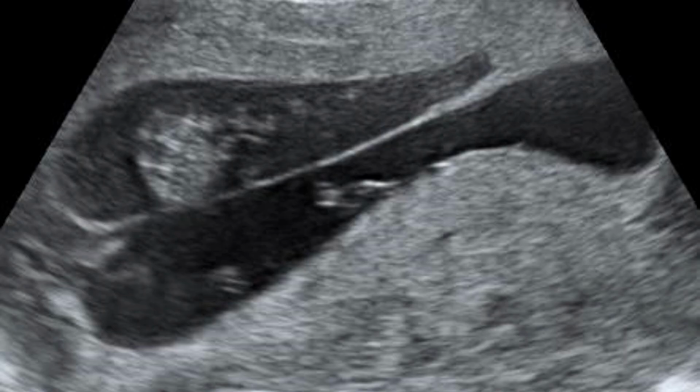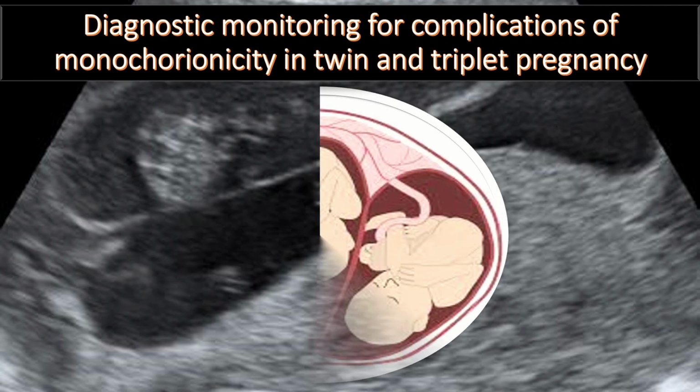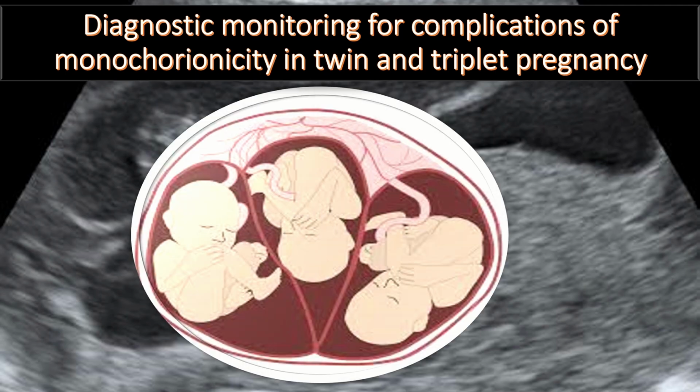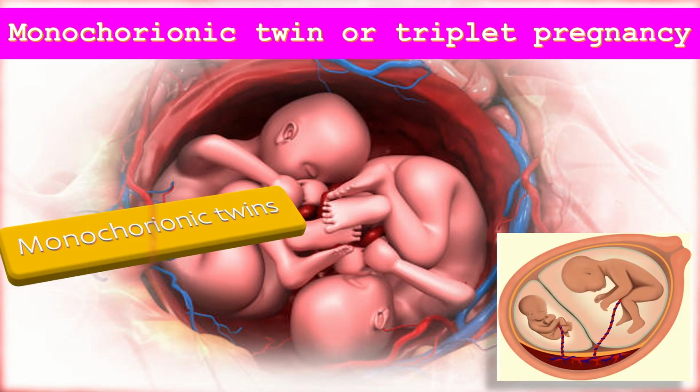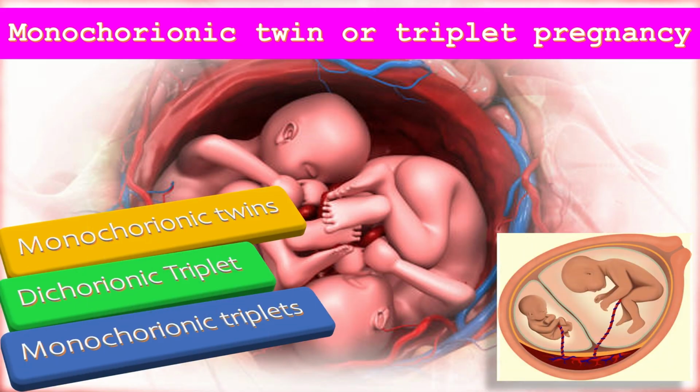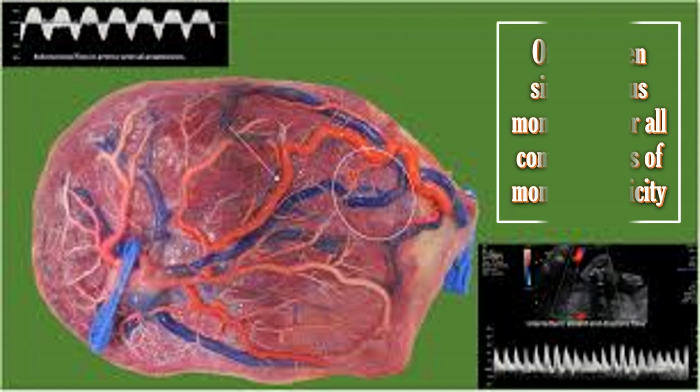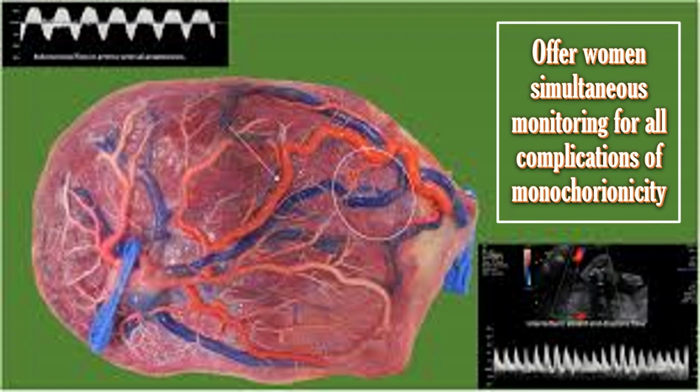Let us talk about diagnostic monitoring for the complications of monochorionicity in twin and triplet pregnancies. A monochorionic twin or triplet pregnancy is one in which any of the babies share a placenta and a chorion, that is the outer membrane. This includes monochorionic twins and dichorionic and monoamniotic triplets. Offer women simultaneous monitoring for fetofetal transfusion syndrome, fetal growth restriction, and advanced stage twin anemia polycythemia sequence at each ultrasound assessment to monitor effectively for all complications of monochorionicity.